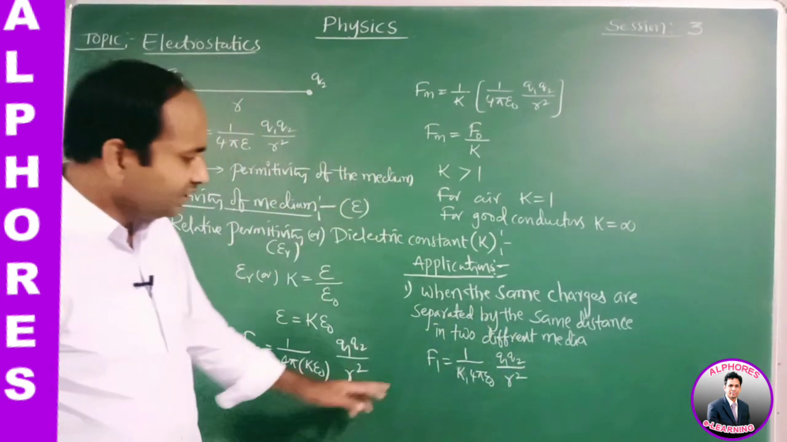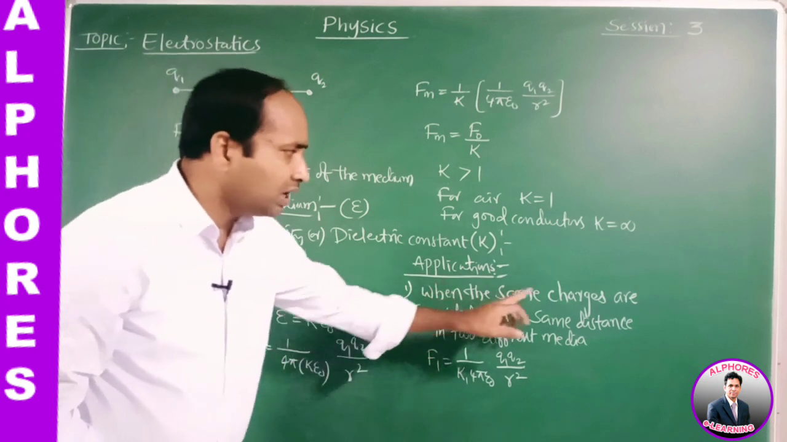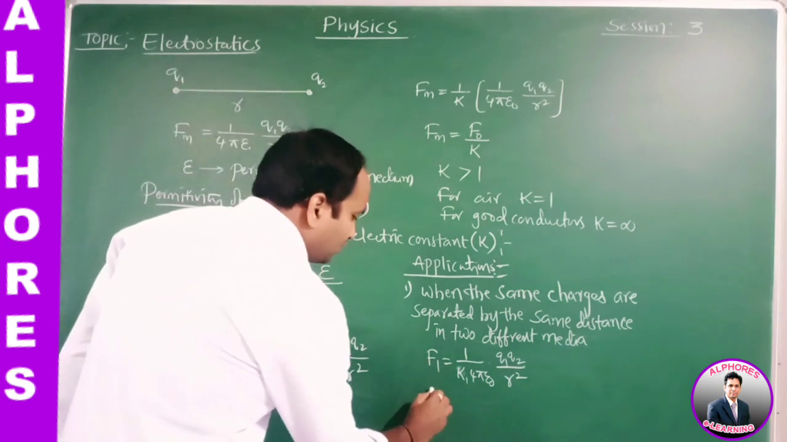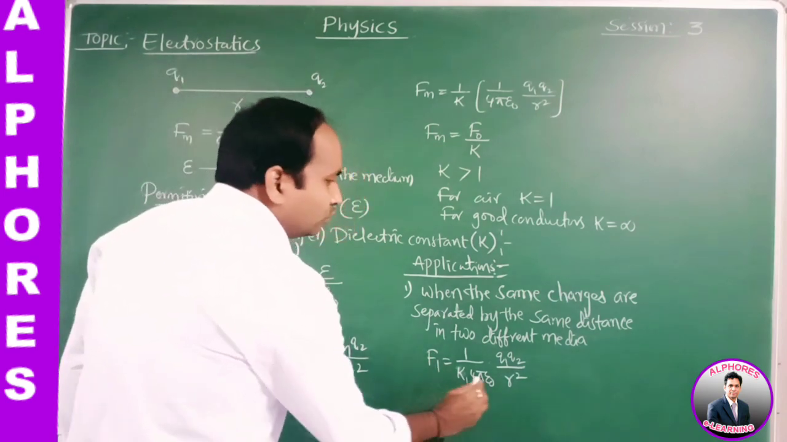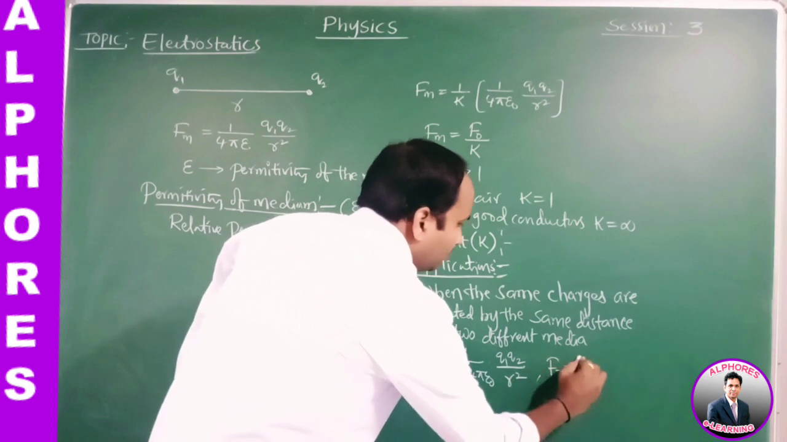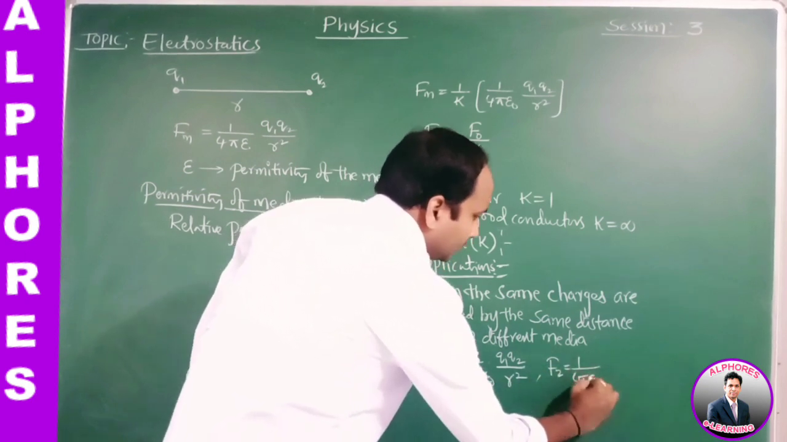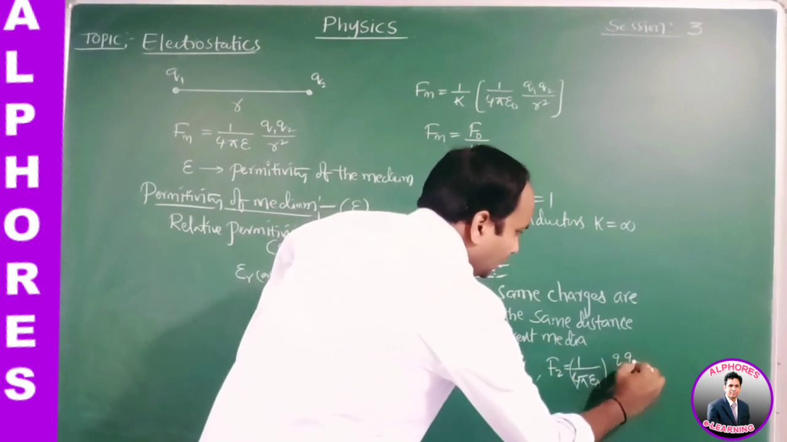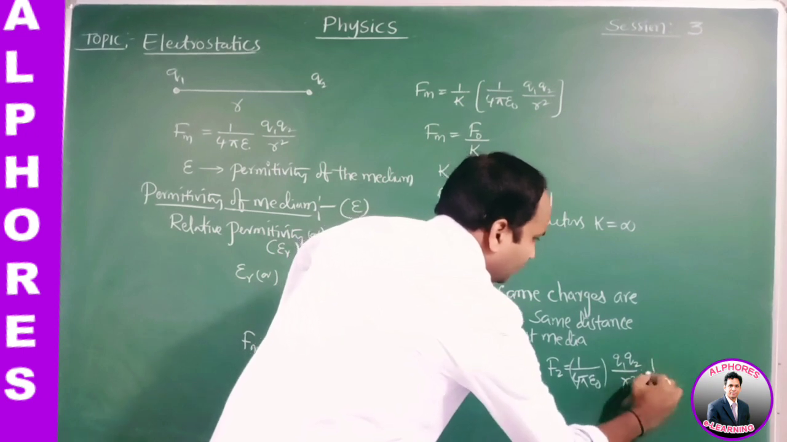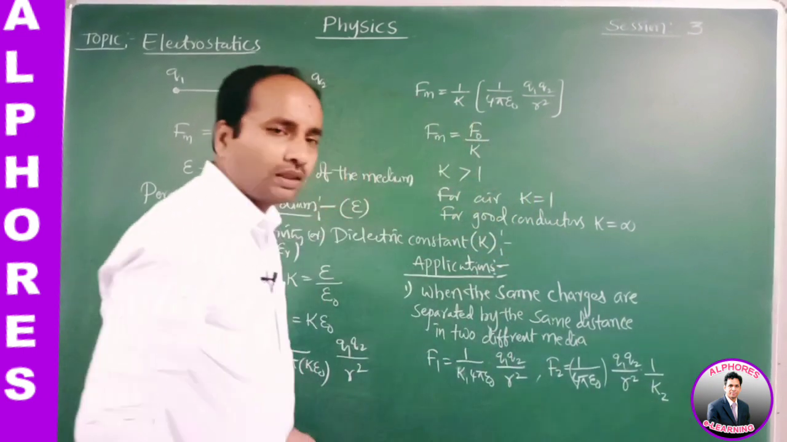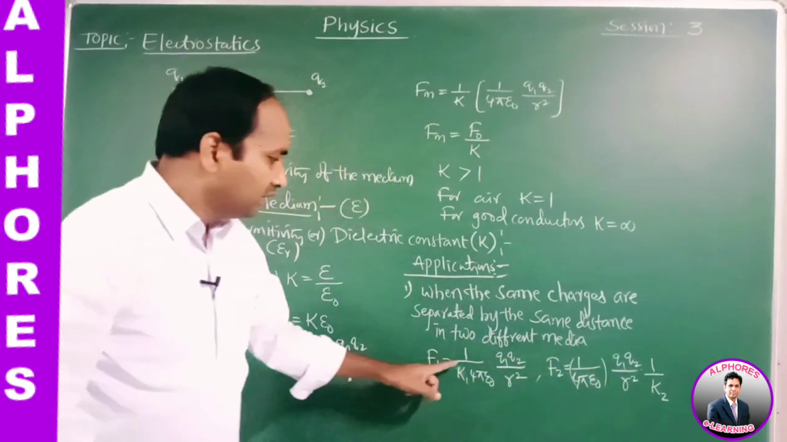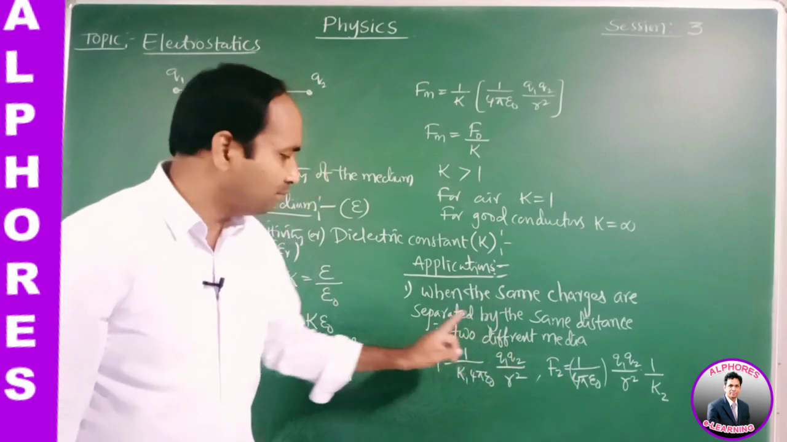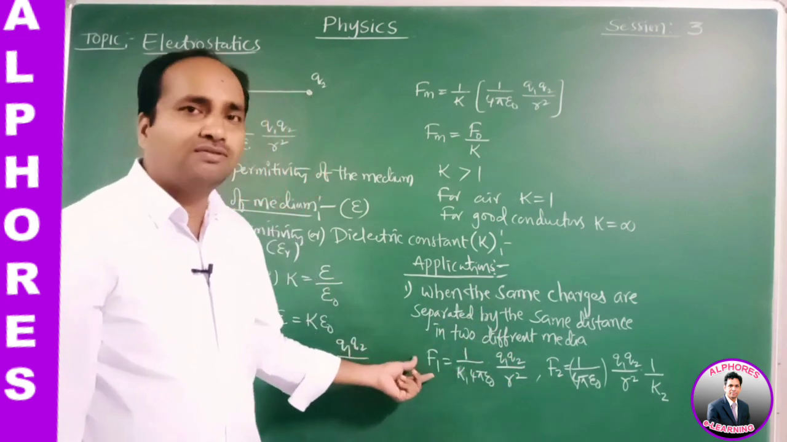Now in the second case, if the same charges are separated by the same distance but in another medium, what is the force here? We may write F2 is equal to 1 by 4 pi epsilon naught Q1 Q2 by R square, of 1 by K2. What is the difference here? Same charges separated by the same distance but in two different media. Obviously the force is different.